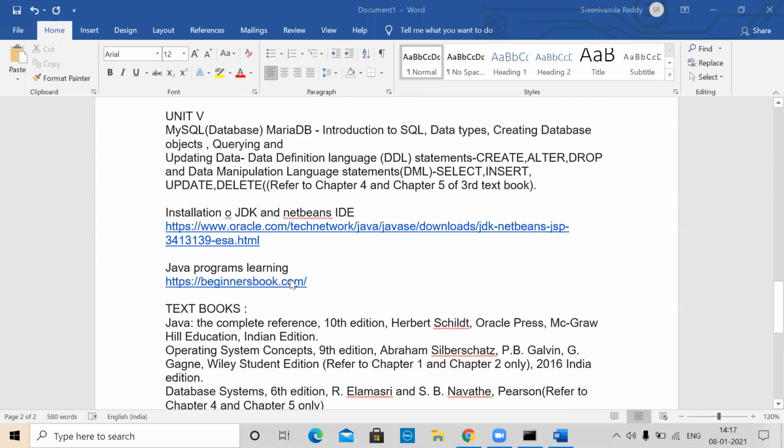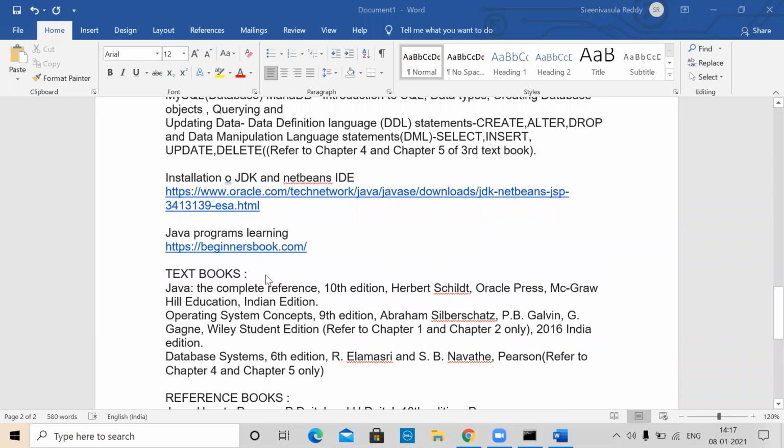Right. So this is the syllabus part of it. The other important thing is that initially I will start with Java, core Java, and the installation of JDK.